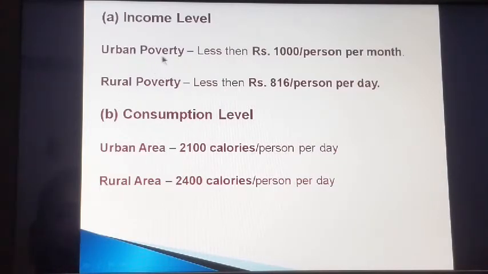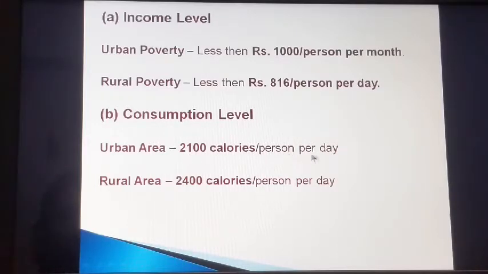Now as far as urban poverty is concerned, those people who are earning less than rupees 1000 per person per month are considered to be poor in urban areas. And in rural areas, those people who are earning rupees 816 or less per person per month are considered to be poor.